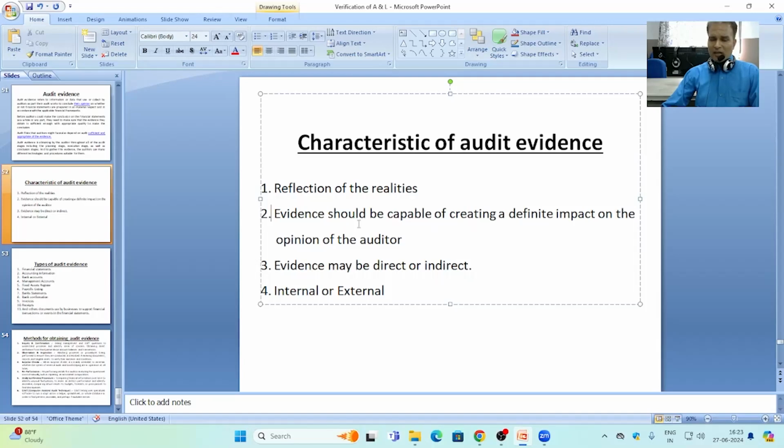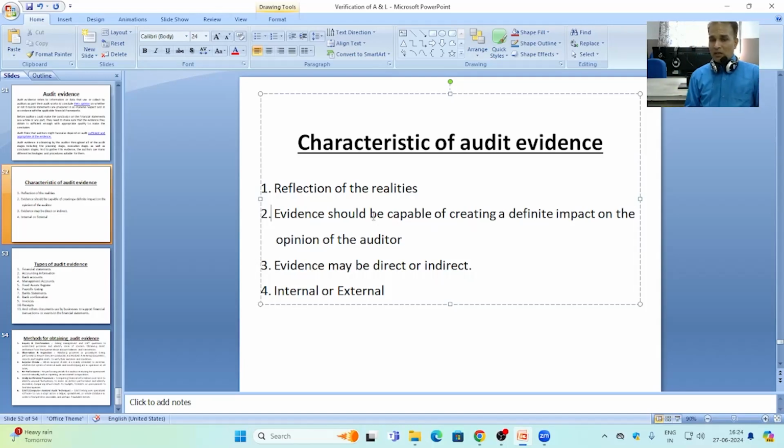Next is, evidence should be capable of creating a definite impact on the opinion of the auditor. Means after obtaining the audit evidence, if the auditor does not find any change, any effect on the concreteness or the negativeness of the information contained in the client business books of accounts, then the audit evidence is not proper.